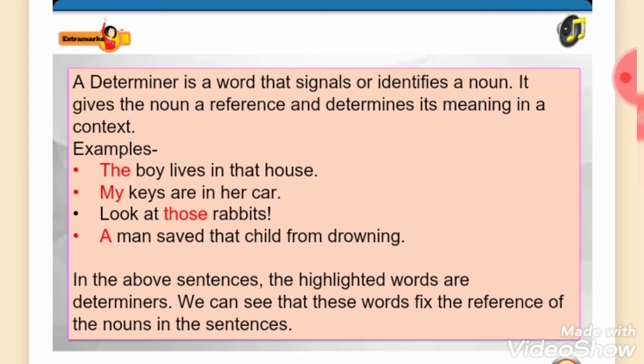Examples: The boy lives in that house. My keys are in her car. Look at those rabbits. A man saved that child from drowning. In the above sentences, the highlighted words are determiners. We can see that these words fix the reference of the nouns in the sentences.